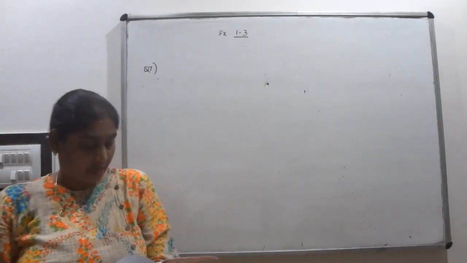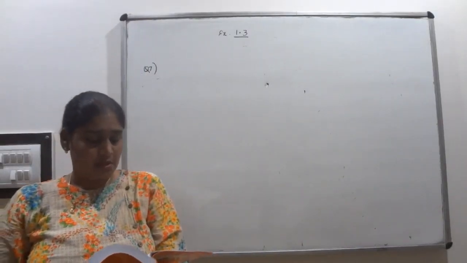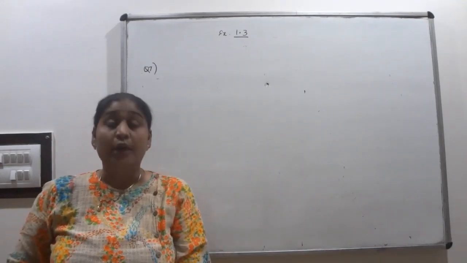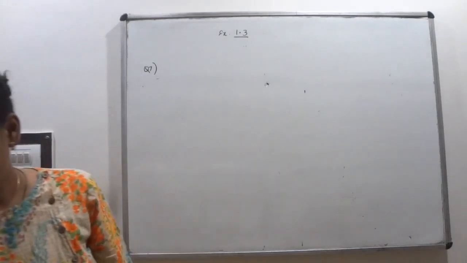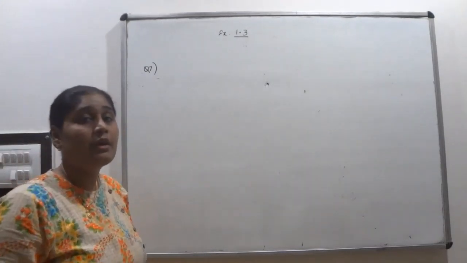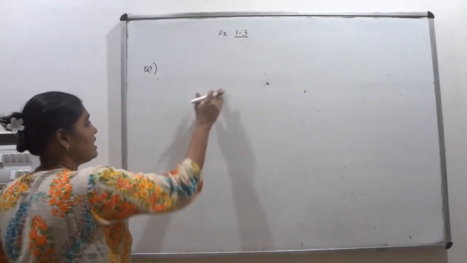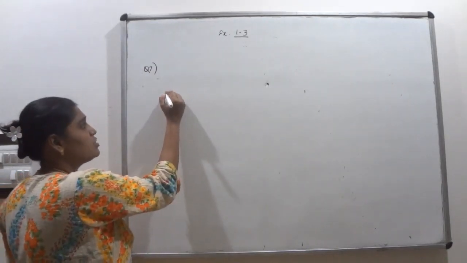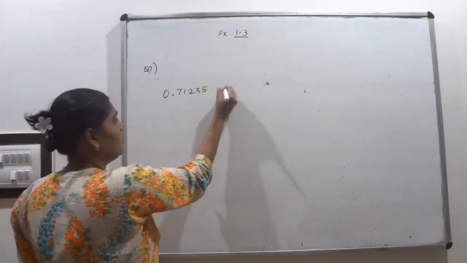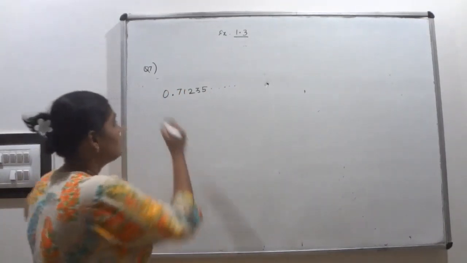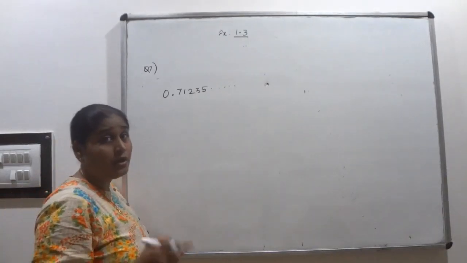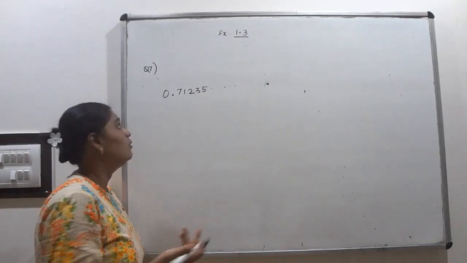Question number 7. Write 3 numbers whose decimal expansions are non-terminating, non-recurring. Here I have to write 3 numbers which have a non-terminating, non-recurring decimal expansion. So we can write it here, non-terminating, 0.71235 goes on like that. One more number, any number you can write which should have non-terminating, non-recurring form.